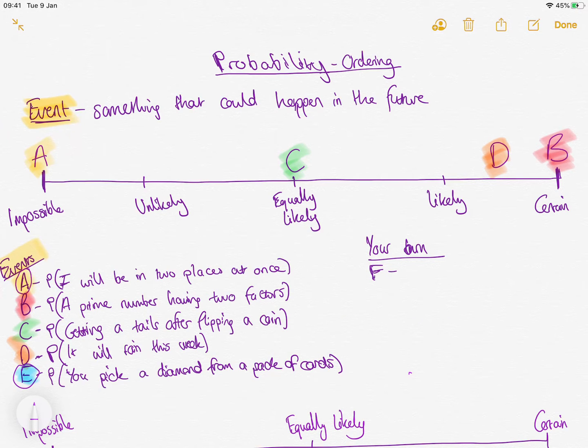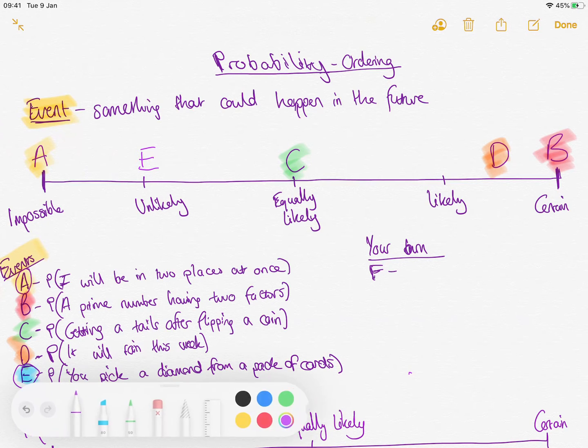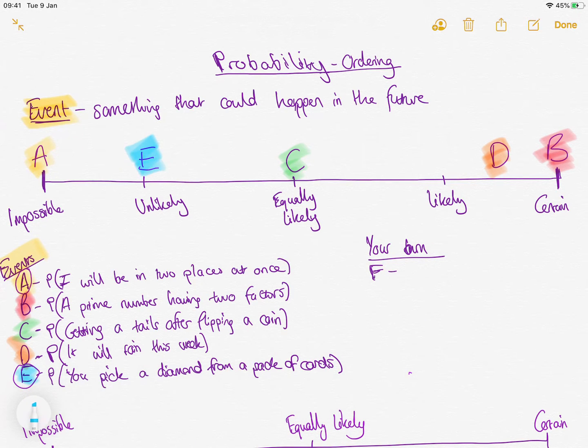And there's more of those other cards that I've mentioned, the hearts, clubs, and spades, than there are diamonds. So it's actually not that likely to pick out a diamond from that whole deck of cards. So I'm gonna put it as being unlikely.